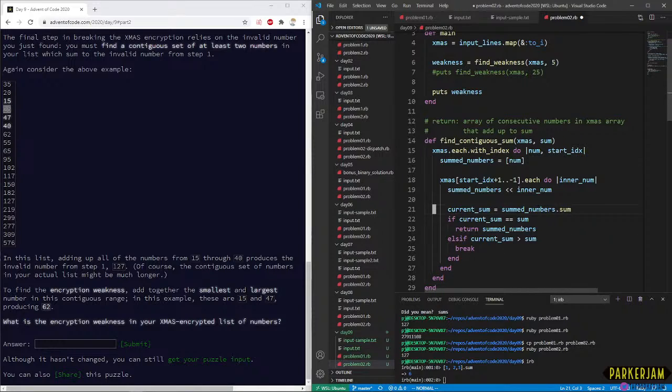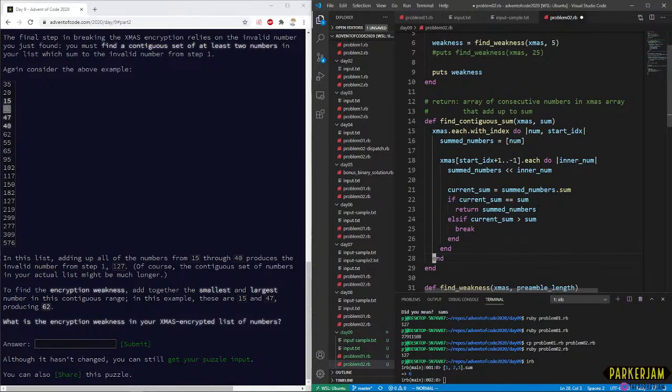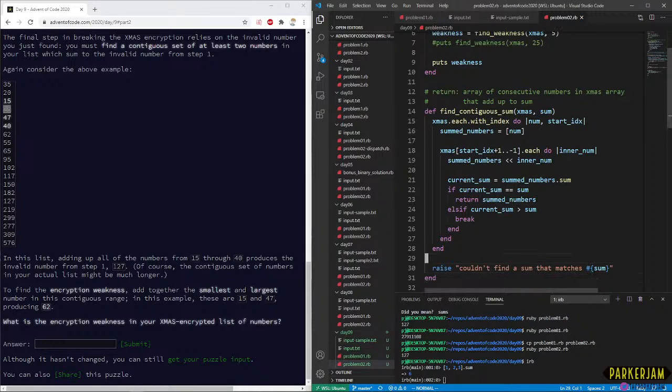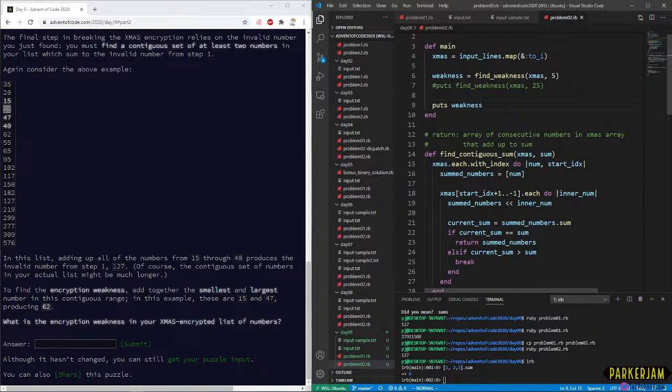So ideally, we return something. We return the summed numbers. If we aren't able to do that, let's raise an exception, because we're sad. We couldn't find a sum that matches the sum. It's a very disappointing happenstance, and we fail, and probably it just means that we have an error, because we know there's a weakness. We know there's a sum because the problem told us.